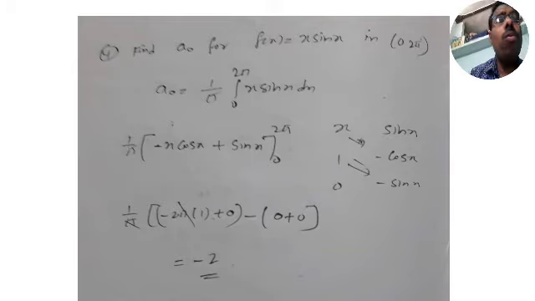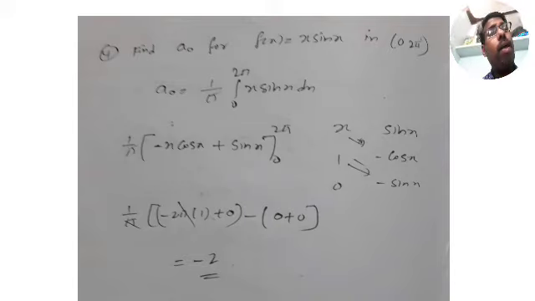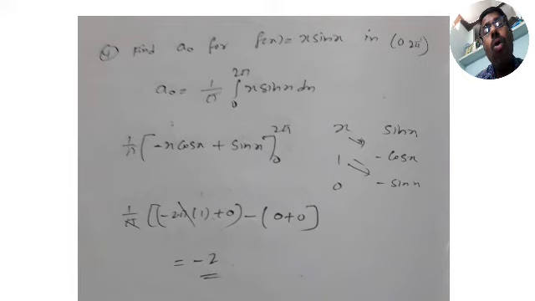So I told you what you have to include here. What is that? Sine of any multiple of pi is always 0. Sine terms are always 0. And cos of an even multiple of pi is 1, and cos of any multiple of pi is minus 1 whole power n.